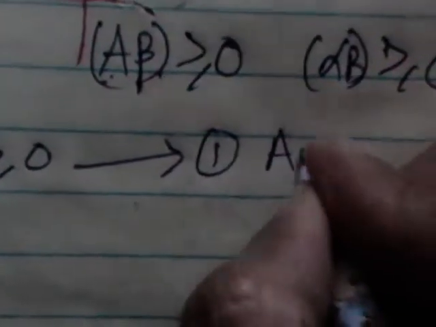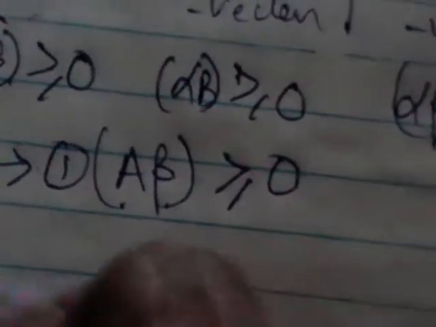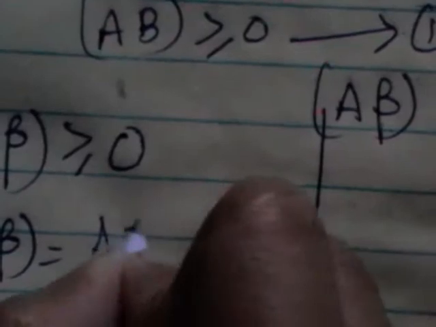Let us focus on the second one, A beta greater than or equal to 0. Here A is a positive characteristic and beta a negative characteristic. Using A beta greater than or equal to 0, let us derive a condition. Now A beta can be written as (A beta) into n.